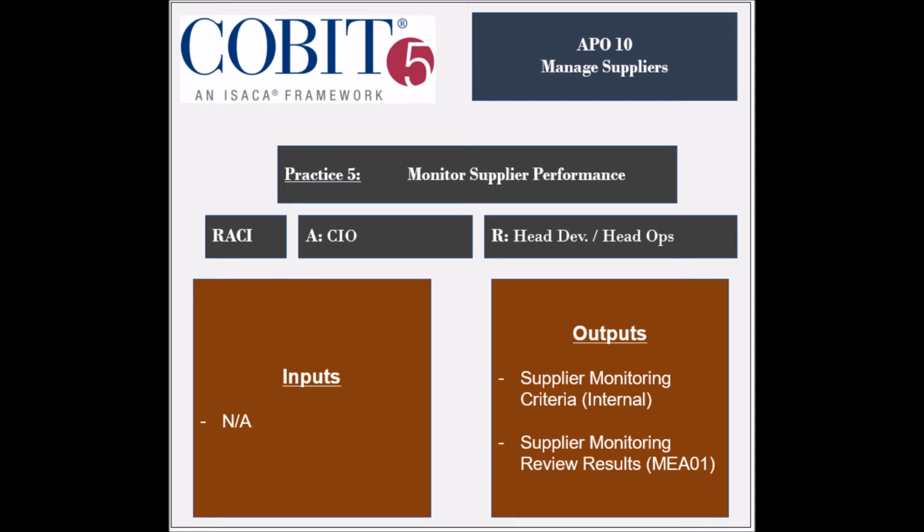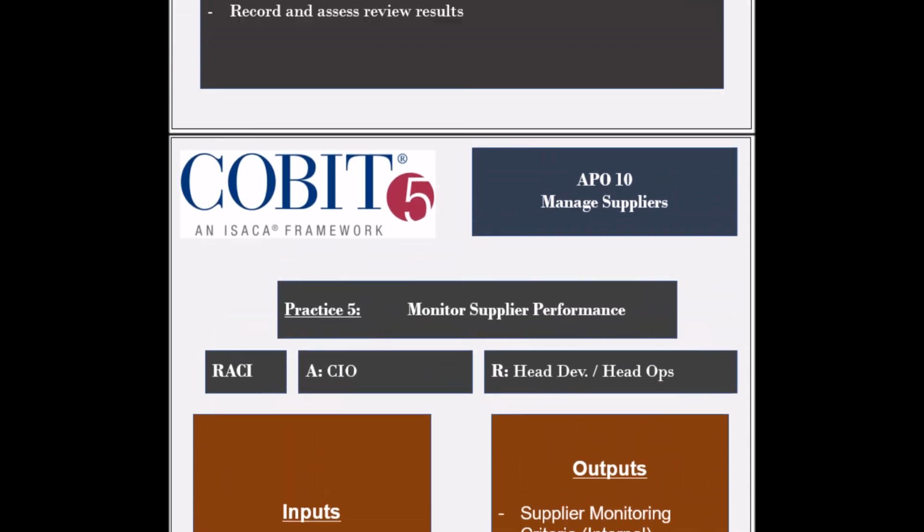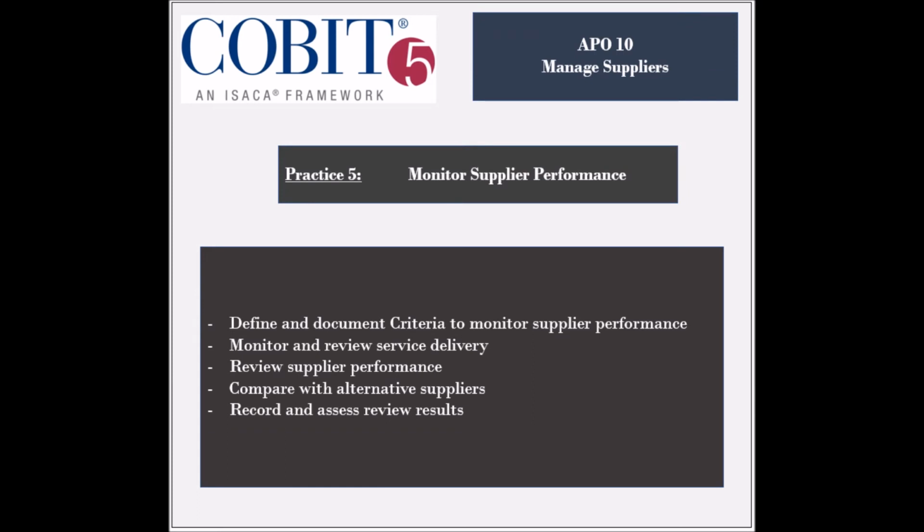The practice receives no inputs from internal or external sources, but generates 2 outputs, which are the supplier compliance monitoring criteria to be used internally, and the supplier compliance monitoring results to be used by the MEA1 process. The activities involved in this practice include defining and documenting the supplier performance monitoring criteria, aligned with the service level agreements. It should be ensured that the suppliers report regularly on these criteria.